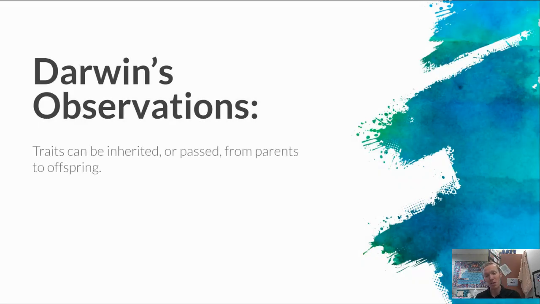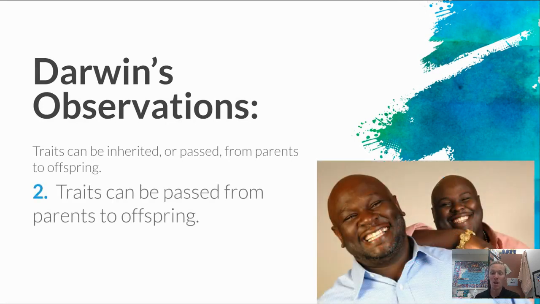A second thing that he observed was that traits can be inherited or passed from parents to offspring. That's going to bring us back to genetics. We get our genetics from our parents, and those genetics are passed from parent to offspring.